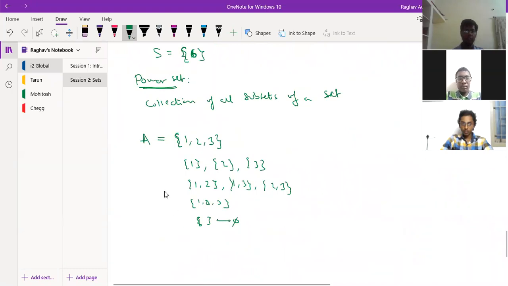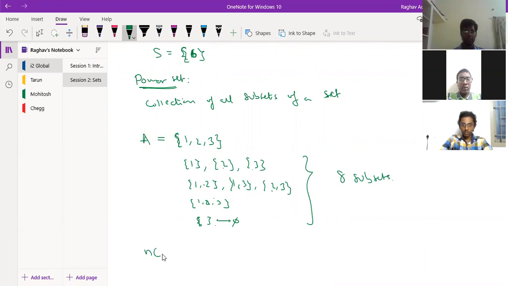So these are the different possibilities of subsets for this set. To count, how many are there in total? 1, 2, 3, 4, 5, 6, 7, 8. So 8 subsets.